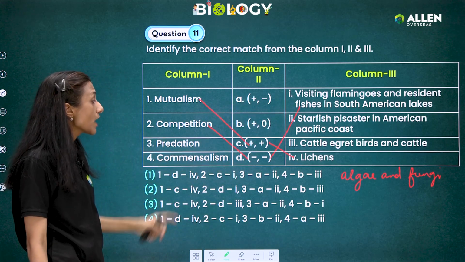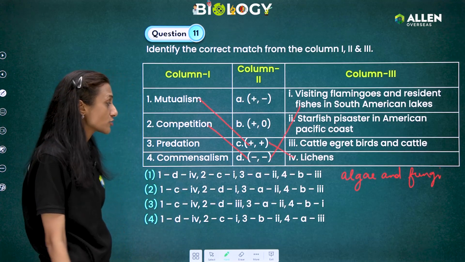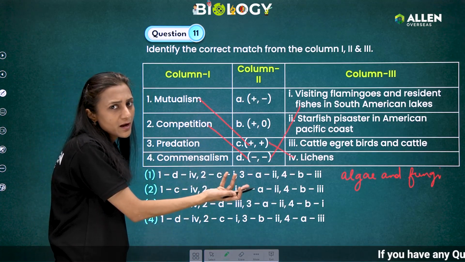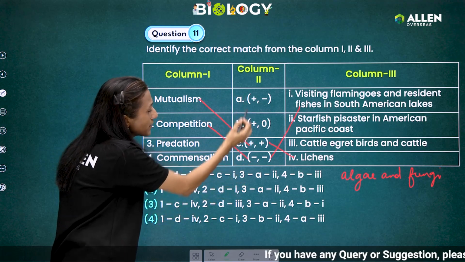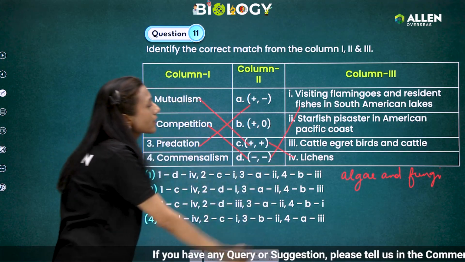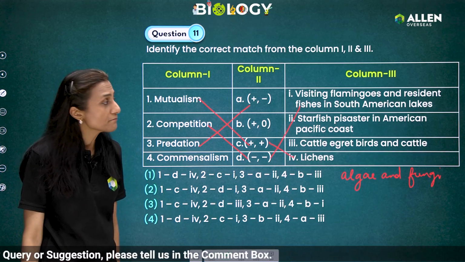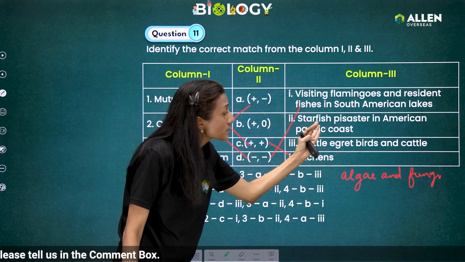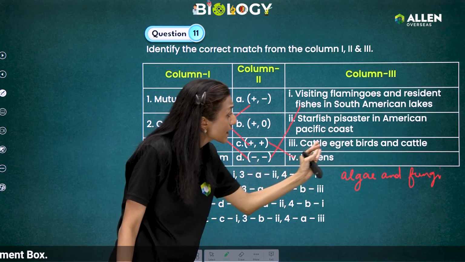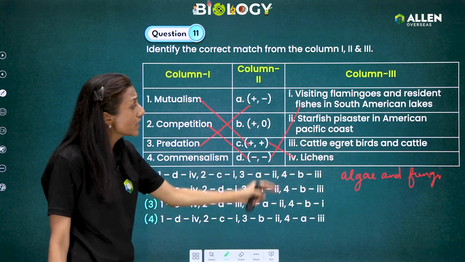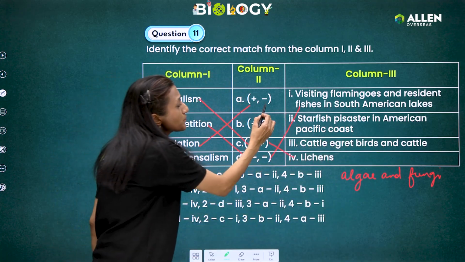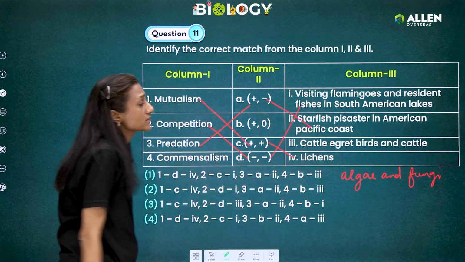Next, predation. Now, predation is a species interaction which is beneficial for one and harmful for another. So only one plus minus is there. Therefore, our answer for predation will be plus and minus. Now, we have to find the example. Starfish Pisaster in American Pacific coast, and cattle egret birds and cattle. So our answer will be starfish Pisaster in American Pacific coast.